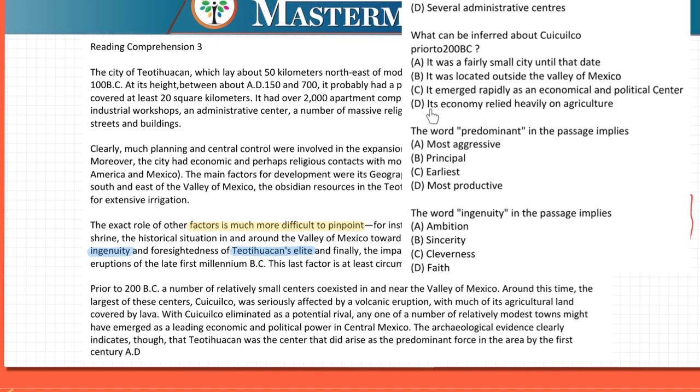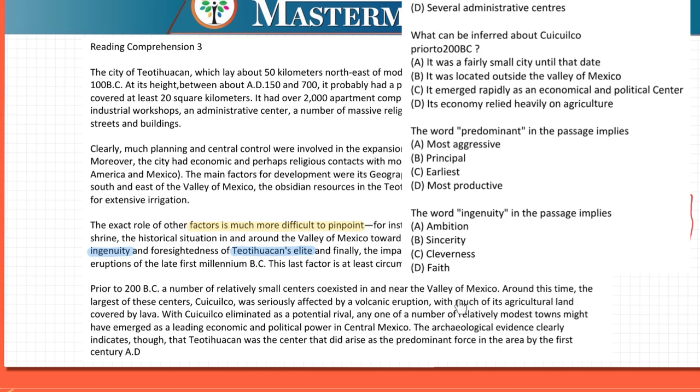The last option is that its economy relied heavily on agriculture. This we can infer. Even C can be inferred, that is, it emerged rapidly as an economic and political center. It emerged as an economic and political center only when its reliance was on agriculture, because they have mentioned it over here. It was affected after the volcanic eruption, with much of its agricultural land covered by lava.